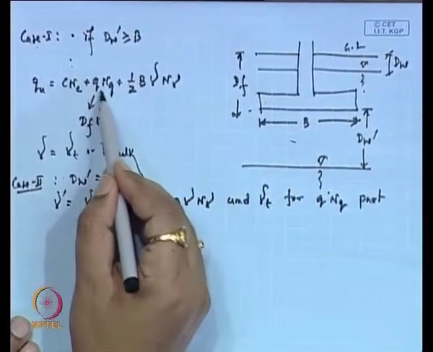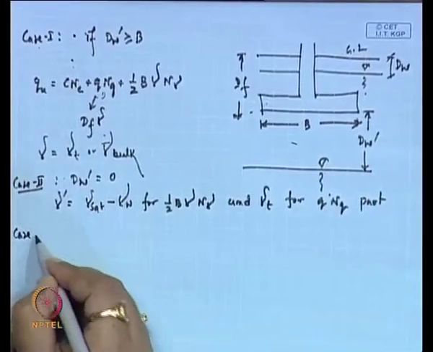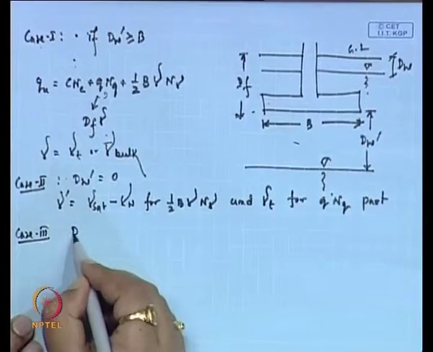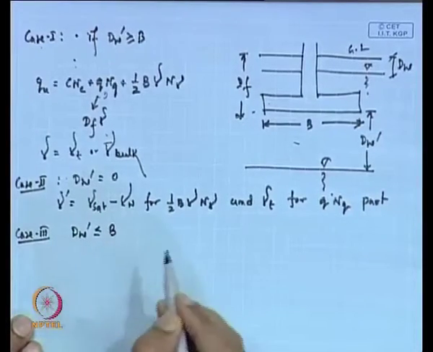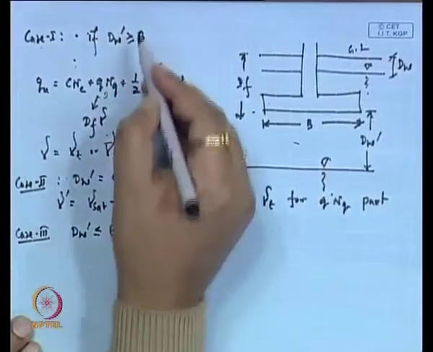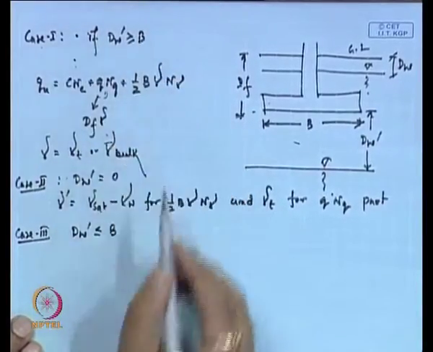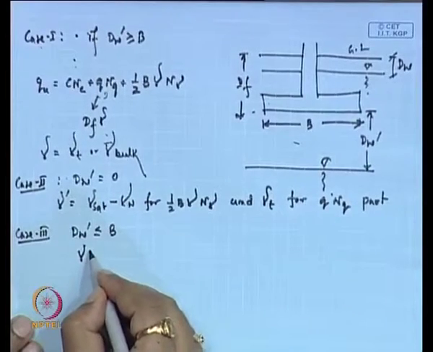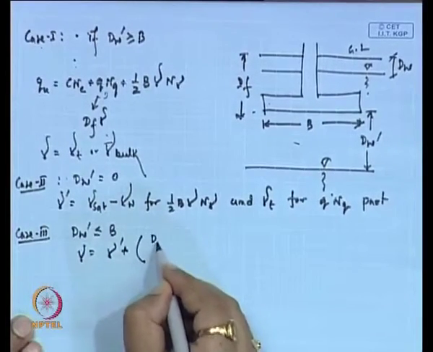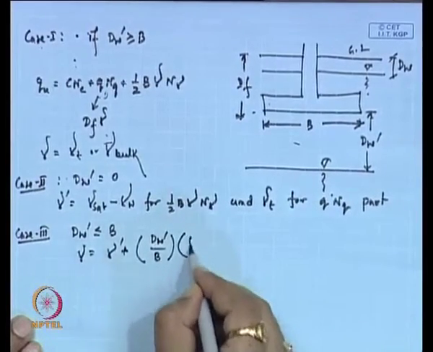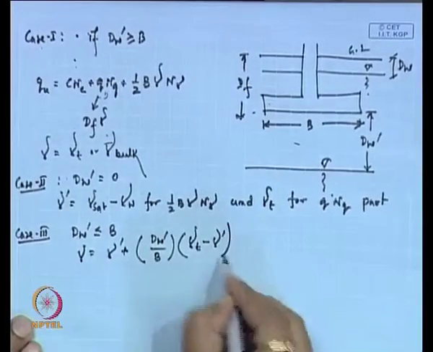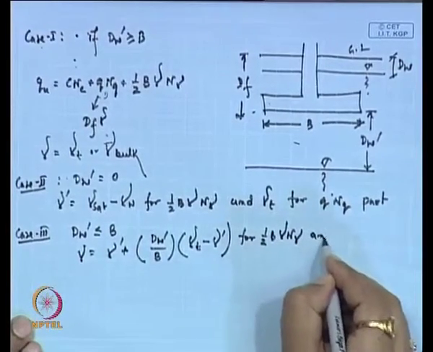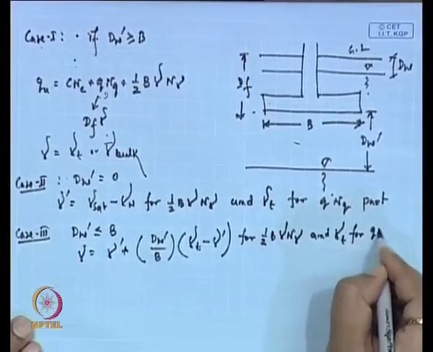Now, for case 3, d_w' is less than or equal to B, or you can say B is greater than d_w', then we have to use gamma equal to gamma_sub plus d_w' divided by B into (gamma_T minus gamma_sub) for half B gamma N_gamma, and gamma_T for q N_q.